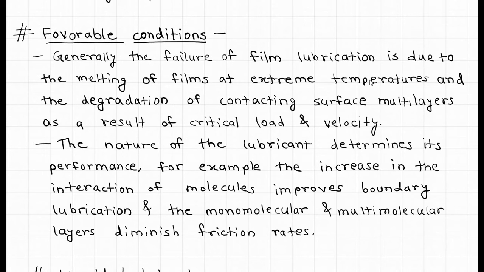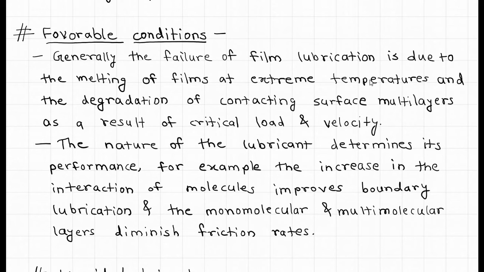In fact, the lubricated material itself can improve lubrication if the surface has high energy which facilitates absorption of molecules, such as in case of metals. Also, the reactivity of the surfaces enhances the formation of stable chemical films.